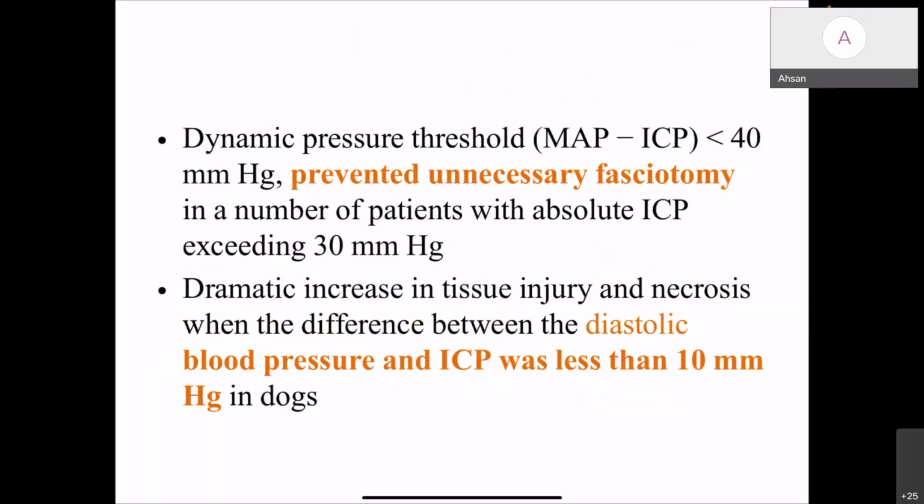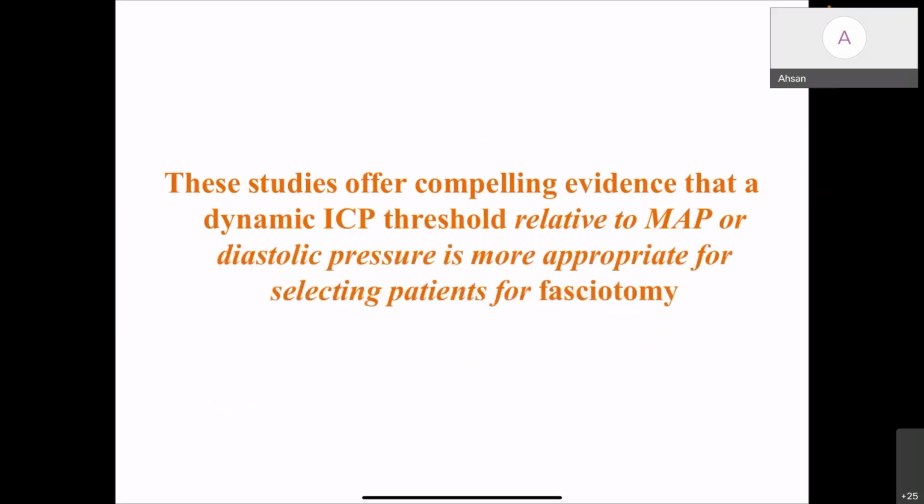And a dramatic increase in the injury of necrosis was seen when you consider diastolic pressure, where a differential of less than 10 mm of mercury produced the same kind of injuries. So these studies offer compelling evidence that a dynamic ICP threshold relative to mean arterial pressure or diastolic pressure is more appropriate for selecting patients for fasciotomy.